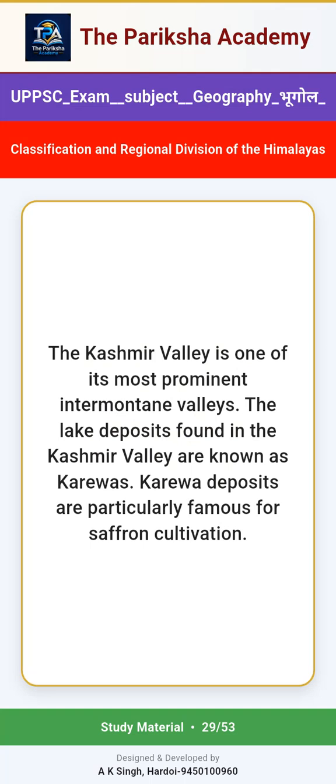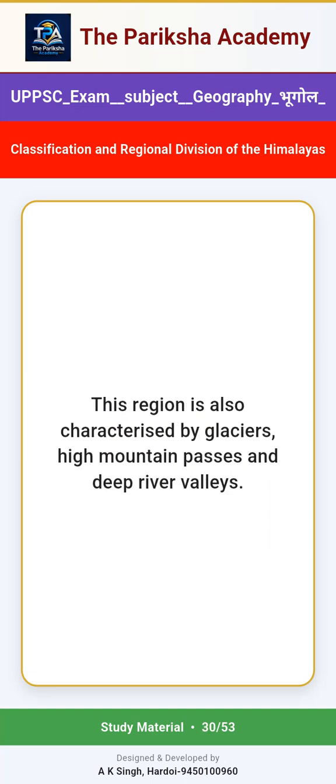The lake deposits found in the Kashmir Valley are known as Karevas. Kareva deposits are particularly famous for saffron cultivation. This region is also characterized by glaciers, high mountain passes and deep river valleys.